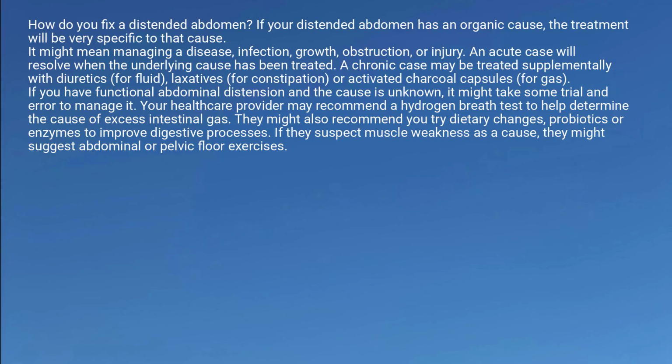If you have functional abdominal distension and the cause is unknown, it might take some trial and error to manage it. Your healthcare provider may recommend a hydrogen breath test to help determine the cause of excess intestinal gas. They might also recommend you try dietary changes, probiotics or enzymes to improve digestive processes. If they suspect muscle weakness as a cause, they might suggest abdominal or pelvic floor exercises.